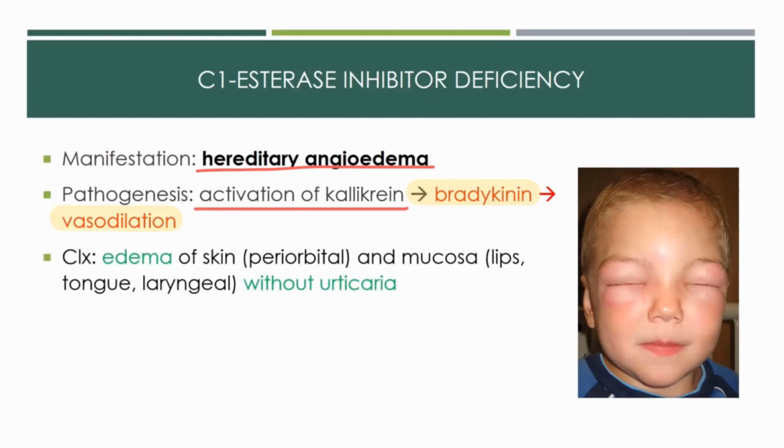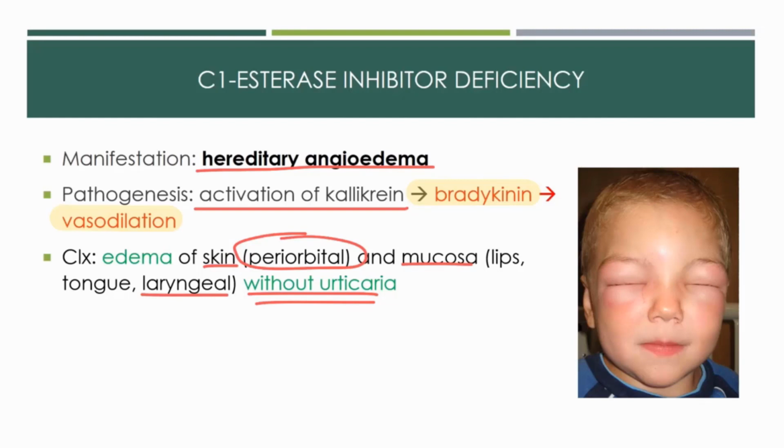So it makes sense that the hallmark of this pathology is edema, mainly of the dermis and subcutaneous tissue, and especially around the eyes, like this poor kid here, and also of the mucosa. Airway swelling can be fatal, and patients can even get swelling of the GI tract. The buzz phrase here is swelling without urticaria. Urticaria, or hives, are brought on by histamine. This drives home the point that this is not a histamine-related allergic reaction and has a different mechanism.